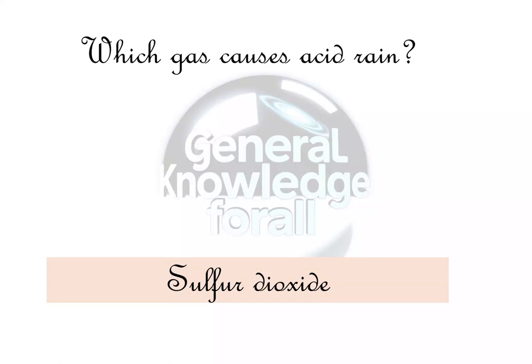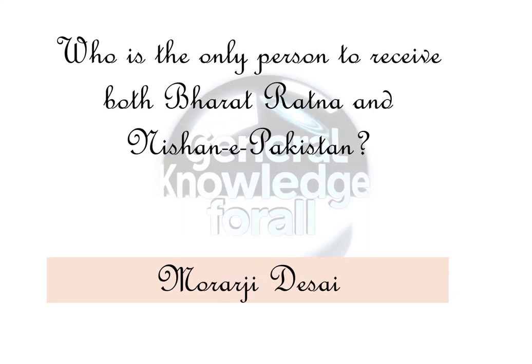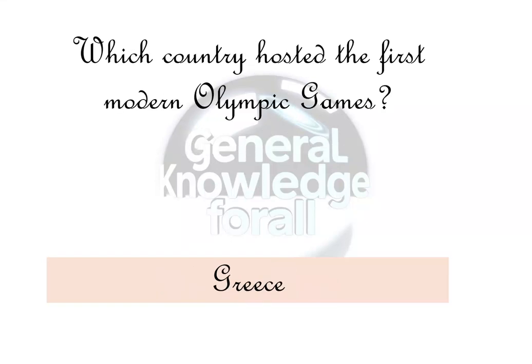Sulfur dioxide. What is the name of the Indian Remote Sensing Satellite Series? IRS. Who is the only person to receive both Bharat Ratna and Nishan-e-Pakistan? Morarji Desai. Which country hosted the first modern Olympic Games? Greece. Which Mughal emperor was defeated in the Battle of Samugarh?